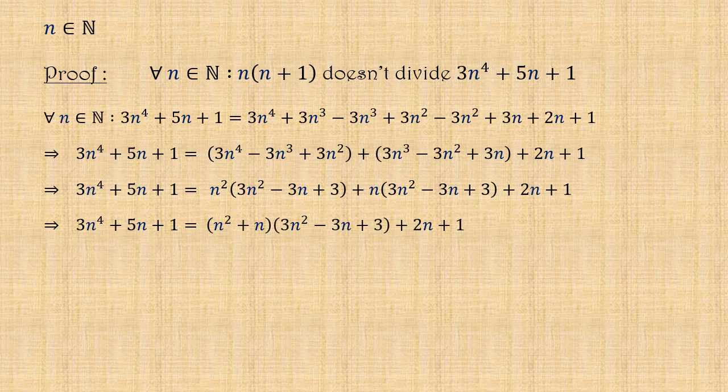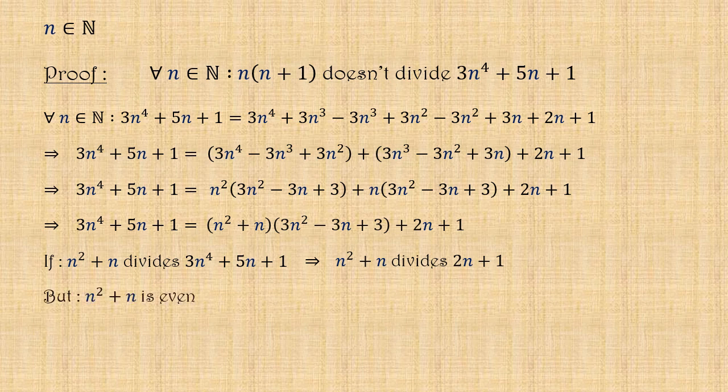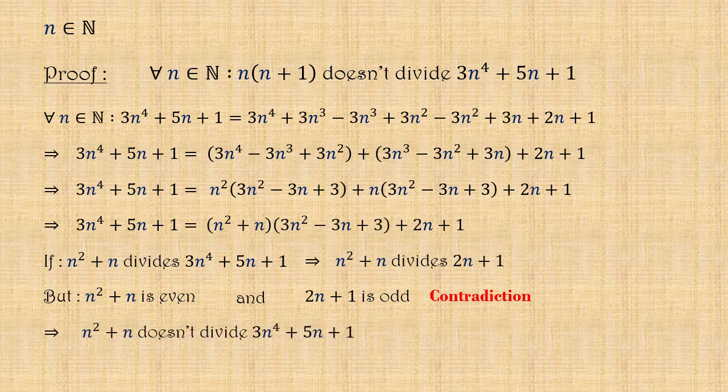Now according to this last assertion, if we assume that n^2 + n divides 3n^4 + 5n + 1, then n^2 + n would divide 2n + 1. But n^2 + n, which equals n(n + 1), is an even number and 2n + 1 is an odd number. So this is a contradiction. Therefore, n^2 + n, which equals n(n + 1), doesn't divide 3n^4 + 5n + 1. And this finishes our proof.